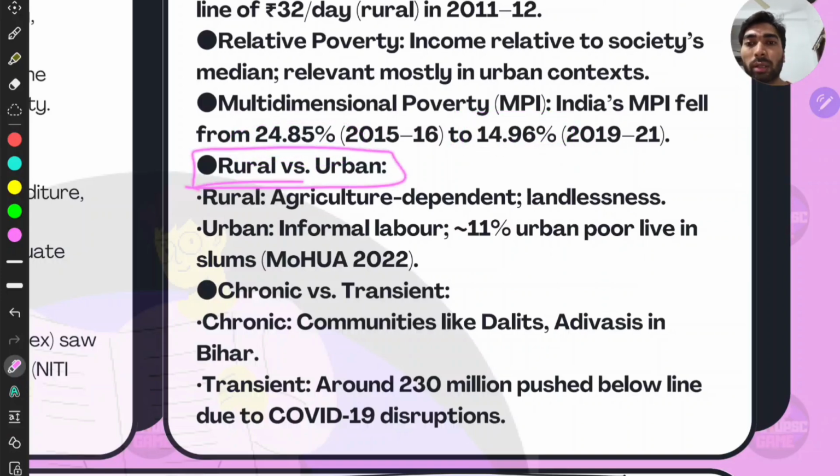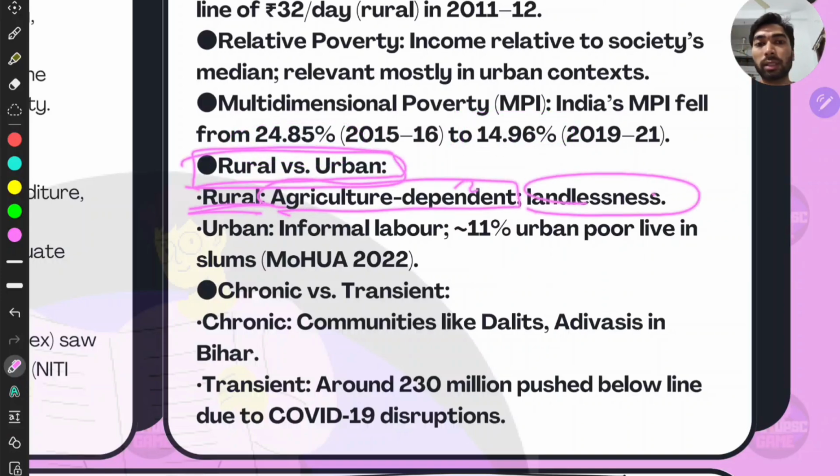Then rural to urban, the difference in poverty. Rural poverty is agriculture dependent and linked to landlessness. But in urban areas, it is informal labor; 11 percent of urban poor live in slums, according to the Ministry of Housing and Urban Affairs.